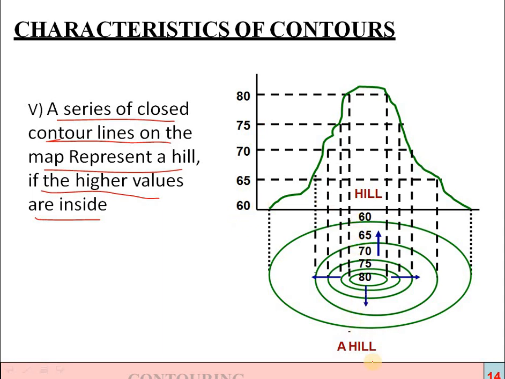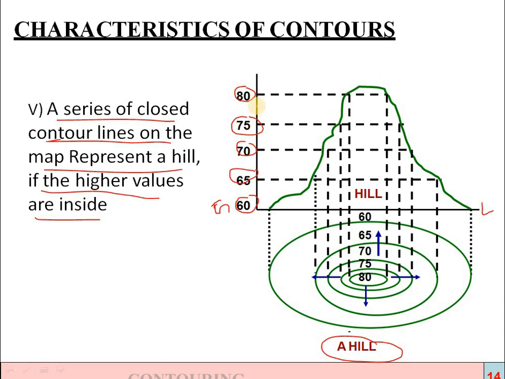So let us see here, this is a hill. We can see the plan. Let us see the starting point, the NGL, the natural ground level. From the ground level point of view, the first one is 60, 65, 70, 75, 80. It is increasing from down to up.